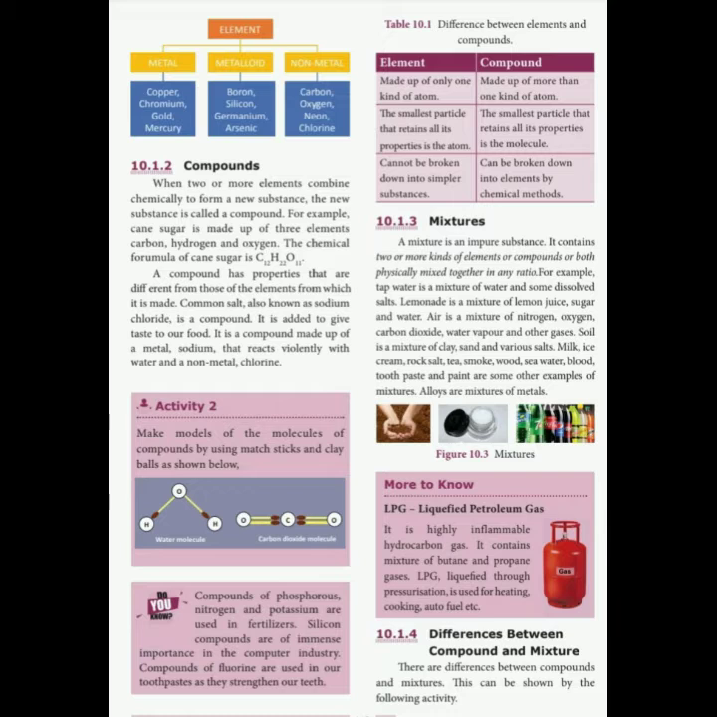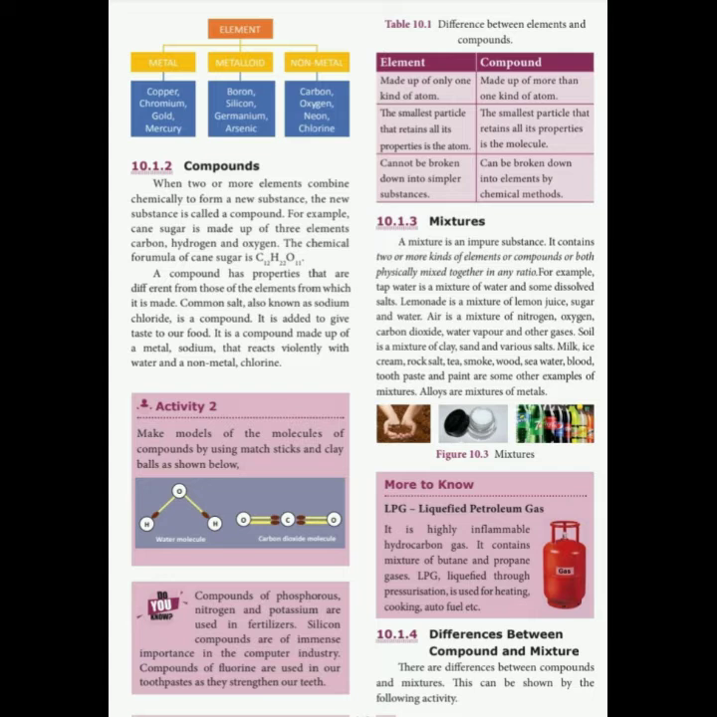Next I am going to explain about compounds. Define compound: when two or more elements combine chemically to form a new substance, the new substance we call a compound. For example, glucose, C6H12O6, or sucrose, cane sugar, C12H22O11. Here three elements are there: carbon, hydrogen and oxygen.